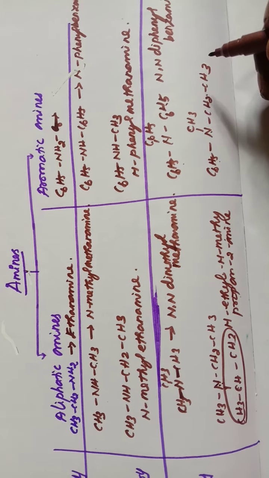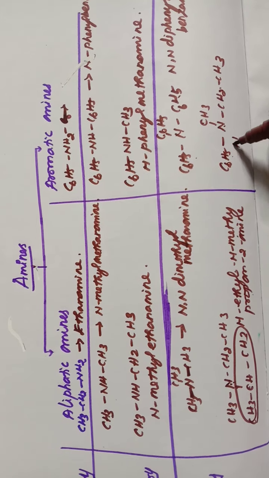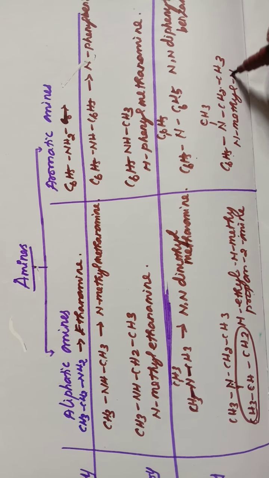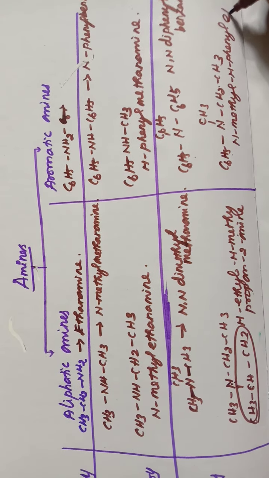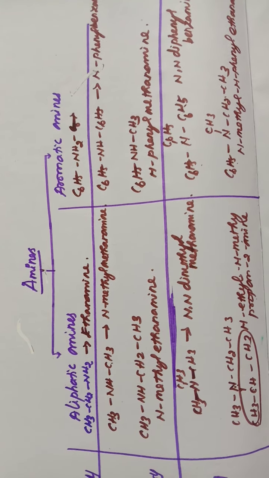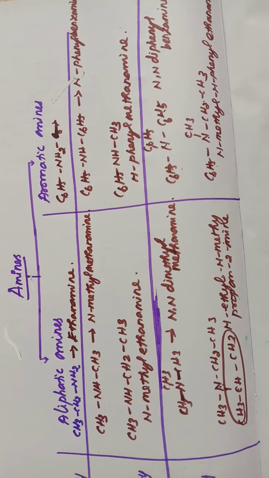So this is the example for aromatic tertiary mixed amine. Name of the compound is N-methyl, N-phenylethanamine. That's all about the classification of amine compounds.